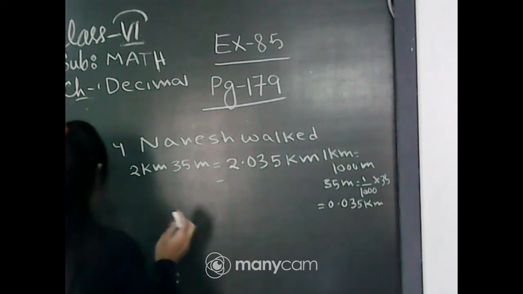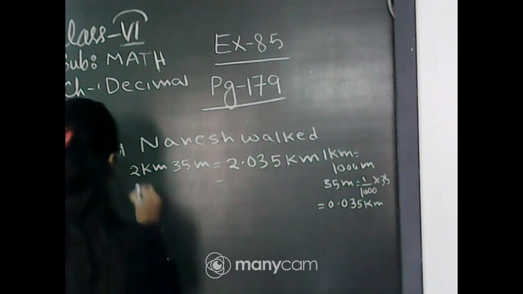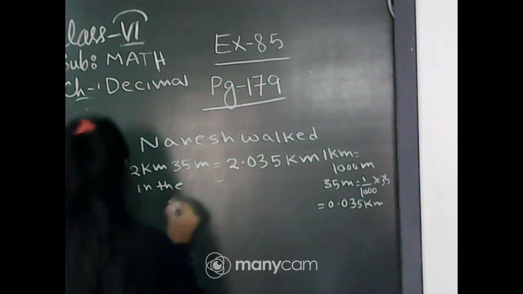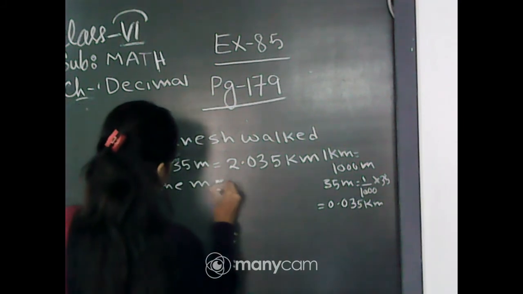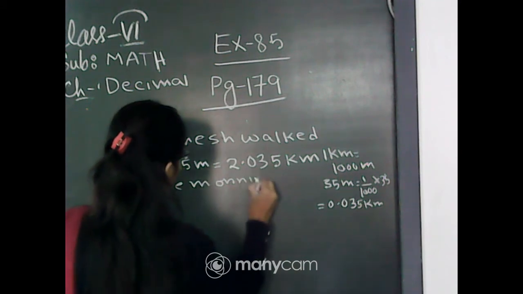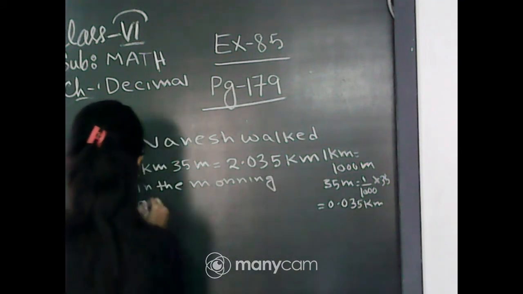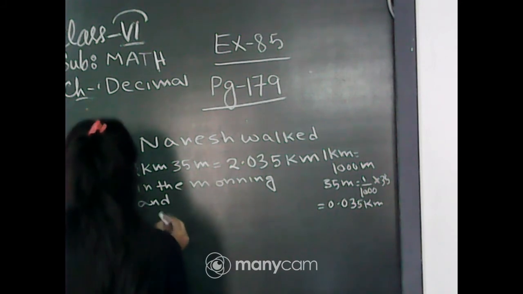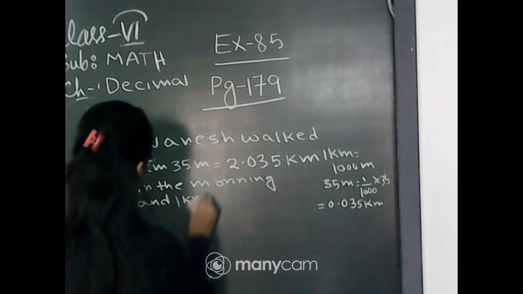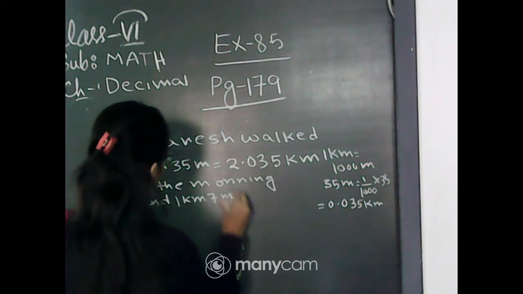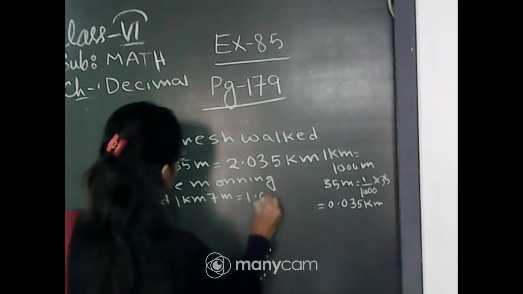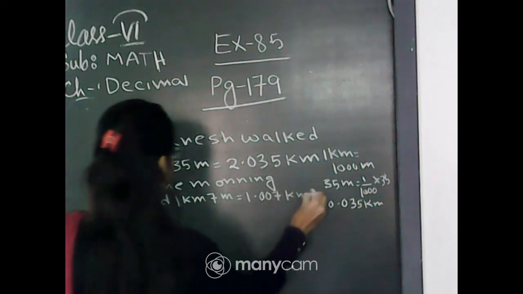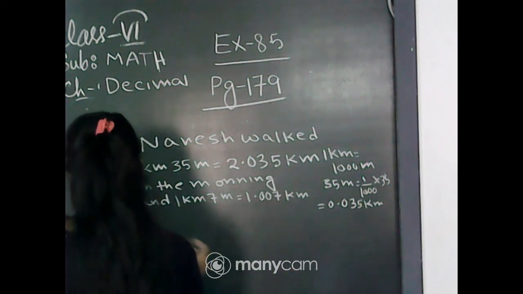And in the morning, and 1 km 7 meter, that is 1.007 km in the evening.